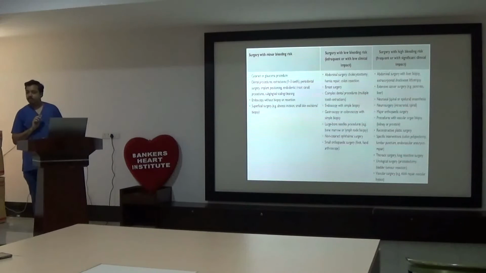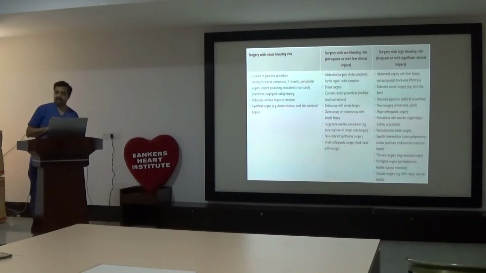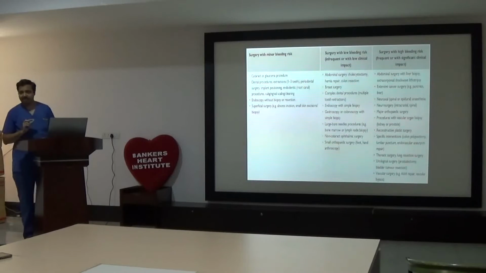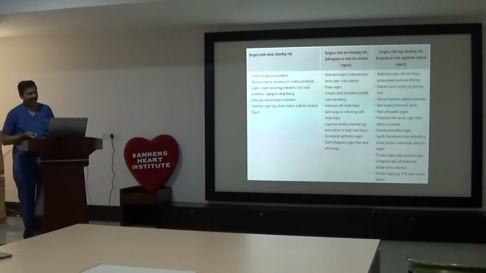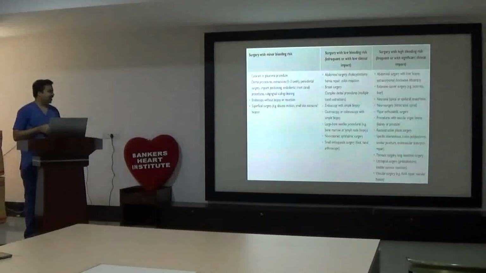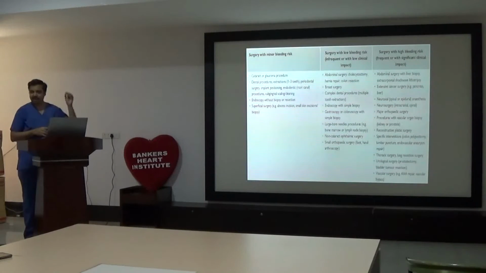Dental procedures are also very common. But for dentals, even if you ask them not to stop, they will stop. But at least we should advise to continue aspirin. So for dental, even extraction of up to 1 to 3 teeth, these are from dental guidelines, all combined. This table is actually from the ESC guidelines 2022.